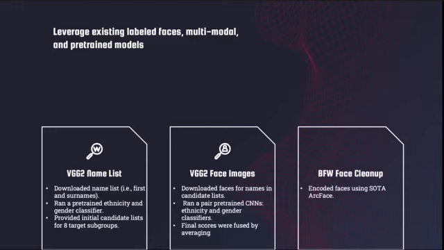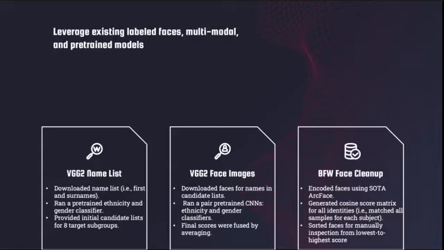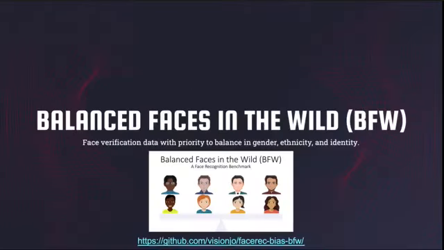With that, we encoded all of them using state-of-the-art encoders, and we went through a confusion matrix of all the scores, matched up against the same identity to make sure it's nice and clean, whether it be bugs from the face detector or inherited from the VGG2, and sorted all the faces according to their scores for quick manual inspection. And then we arrived at 20,000 face images of 800 subjects from 8 subgroups. We call this Balanced Faces in the Wild, BFW, and it's a face verification benchmark with gender, ethnicity, and identity balance, and it's publicly available to download along with some code.